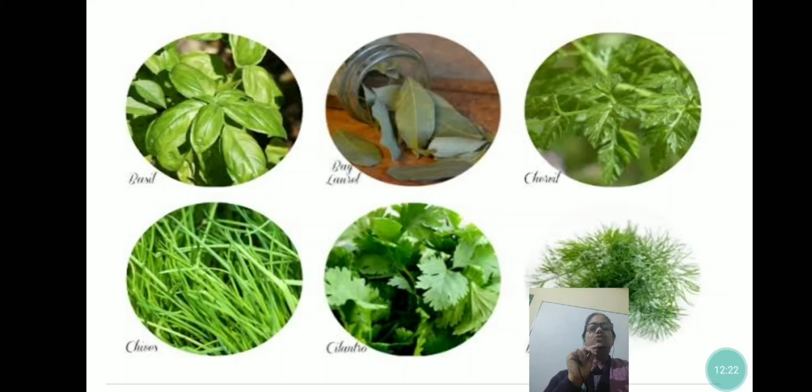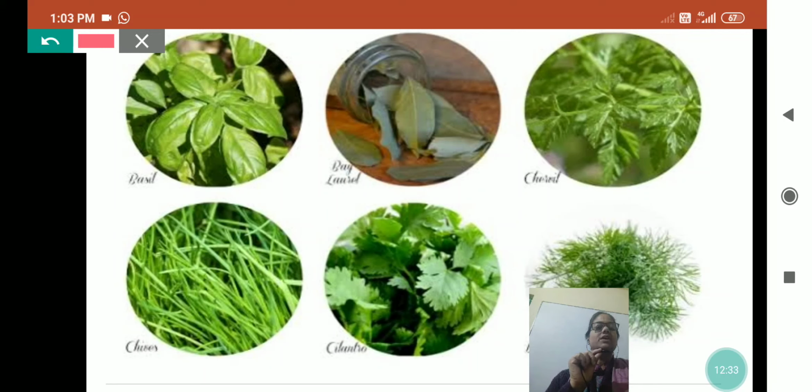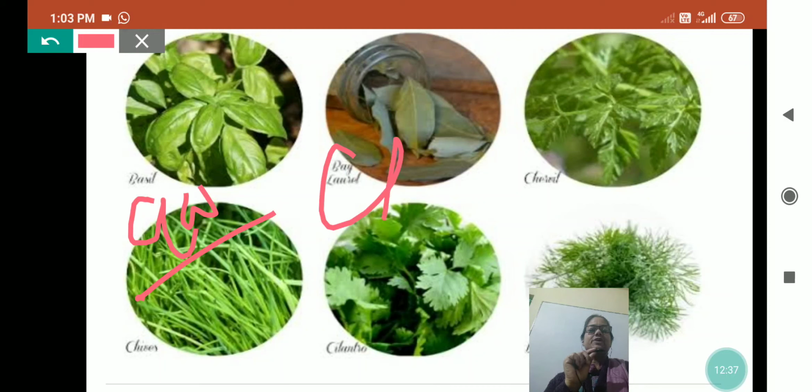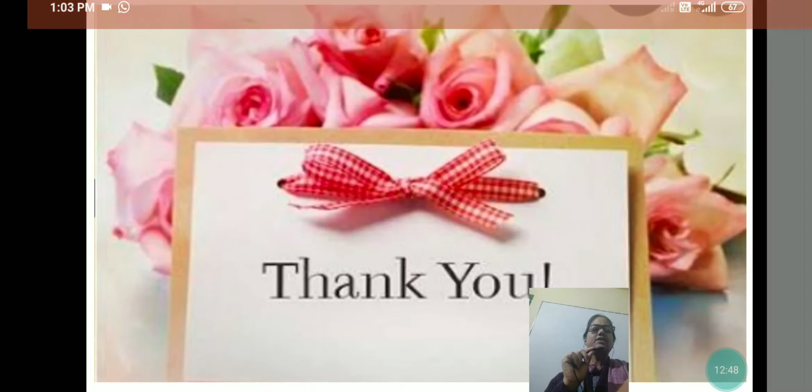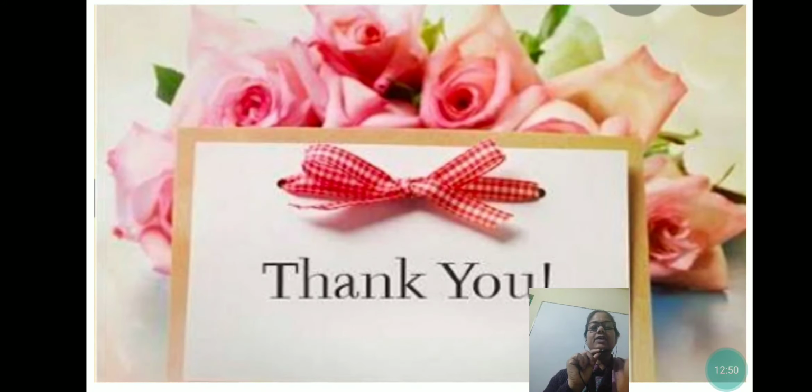And what you will do, you all will write in very neat and clean handwriting. Already we started in the last class the portion of the annual examination. Now you only write CW and date. You will write the chapter name, chapter 11, and then the name of the chapter. You will give the heading, leaves are my favorite, and then you will start writing the question answers in very neat and clean handwriting. Thank you, my dear.